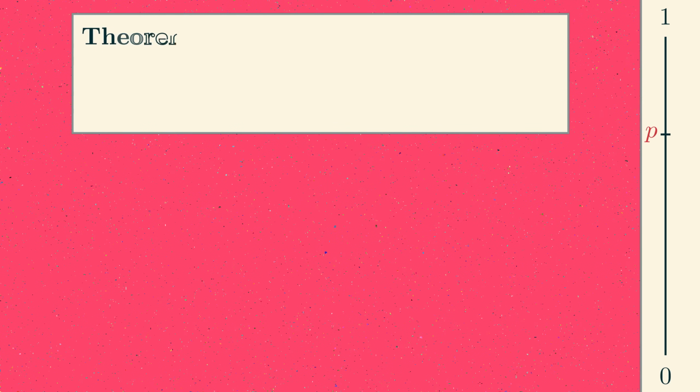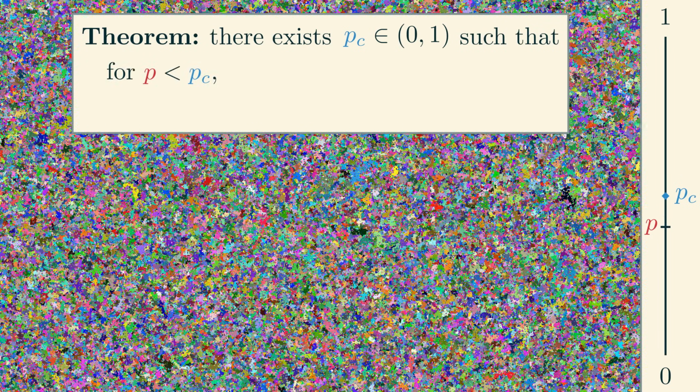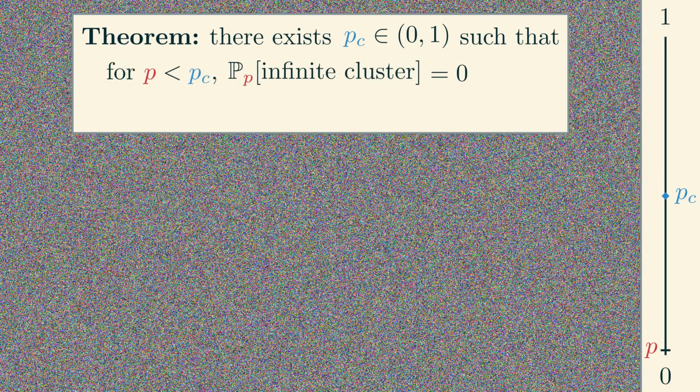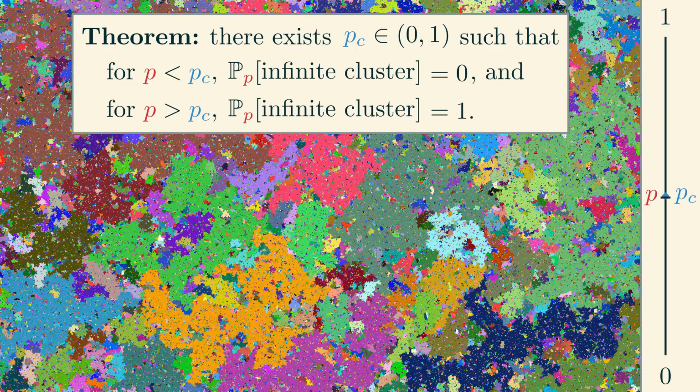Here is what we will prove in the rest of the video. There exists a critical parameter called Pc, such that for p less than Pc, the probability that there exists an infinite cluster is 0. And for p greater than Pc, the probability that there is an infinite cluster is 1.